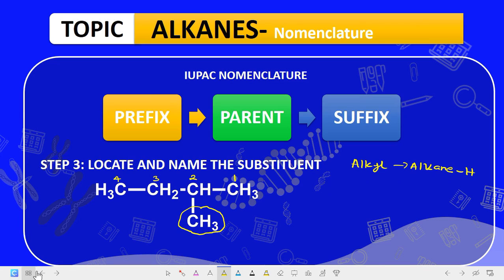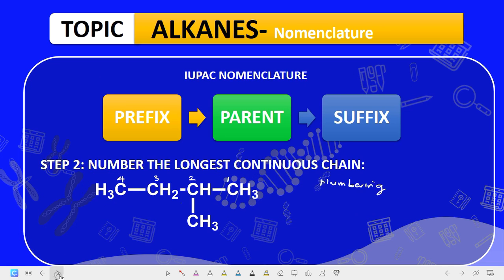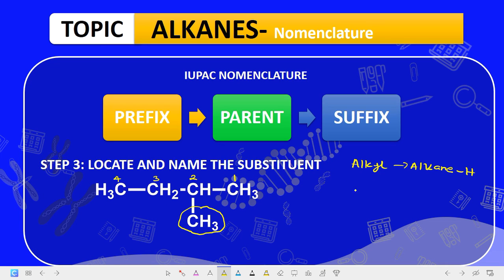Now if you go back to our previous slide on the general formula, you have CH4. That is the formula for the first alkane. But when CH4 loses 1 hydrogen, it becomes CH3. And CH3, instead of calling it methane, you call it methyl, as a substituent. Are you getting it now? So this substituent here is a methyl substituent.